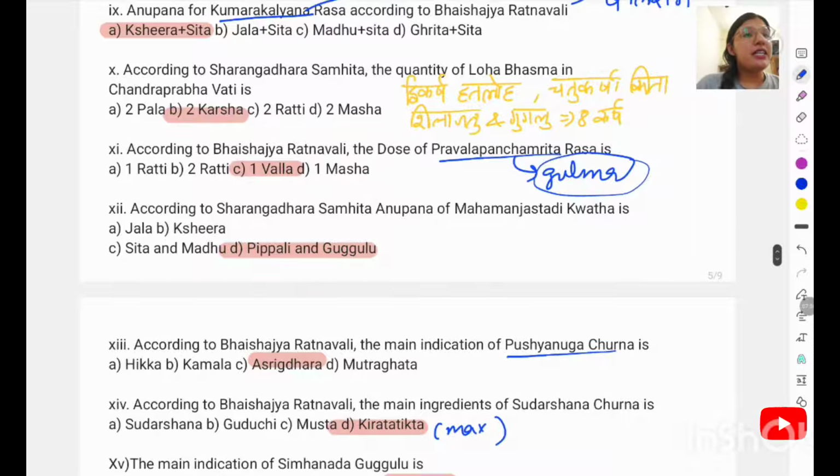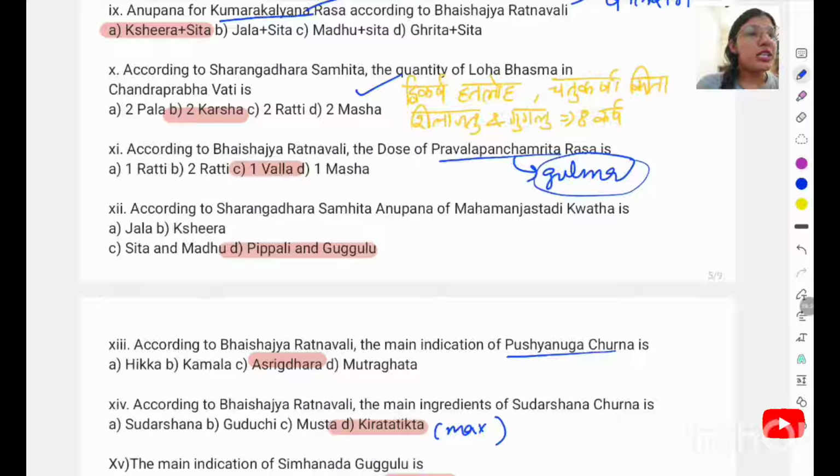According to the Sharangdhara Samhita, the quantity of Loha Bhasma in Chandraprabha. This is the shloka's line I have written here: Dvikarsham Hateloham Chatu Karsha Sita Shilajatu Ashtakarsam. You can remember there are other ingredients also, like Chandar Pravavacha, Mushtabu, Nimbam, Amrita, Darukam. They are all in one Shana, and after that Loha is 2 Karsha, Sita is 4 Karsha, Shilajatu and Gugulu is 8 Karsha. The question is regarding the Loha Bhasma, so the right answer will be 2 Karsha.